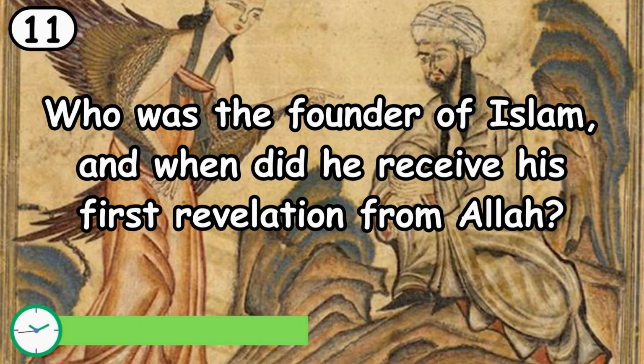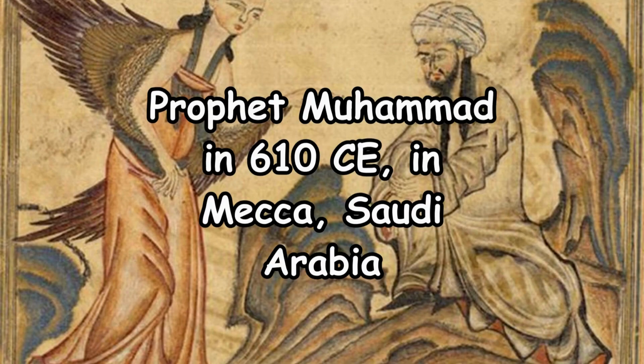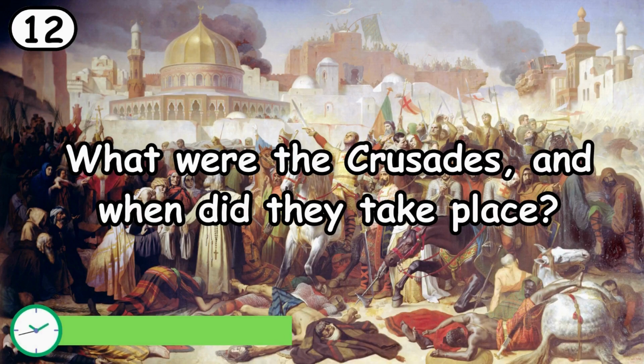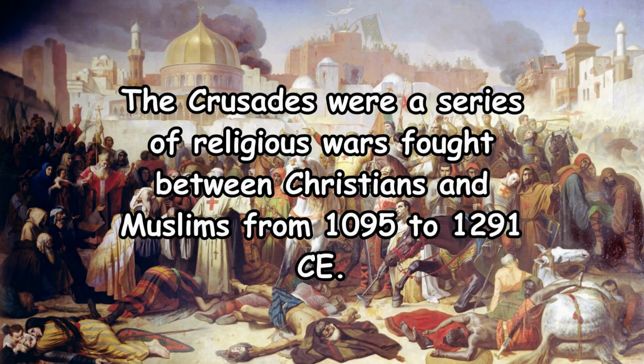Who was the founder of Islam, and when did he receive his first revelation from Allah? Prophet Muhammad in 610 CE in Mecca, Saudi Arabia. What were the Crusades, and when did they take place? The Crusades were a series of religious wars fought between Christians and Muslims from 1095 to 1291 CE.